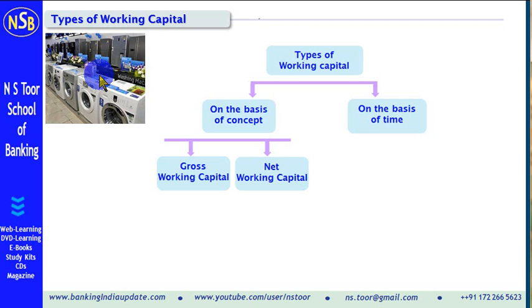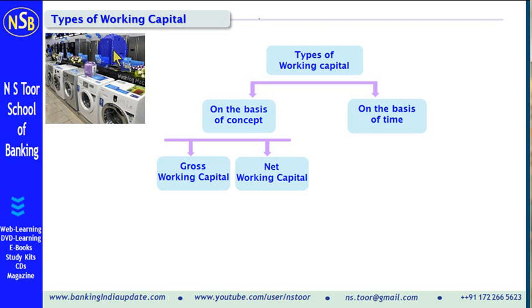What are current assets? What is included in current assets? We have discussed in a separate video. Now, what is meant by net working capital? Net working capital is the amount of contribution, the amount of margin, which this business enterprise has to provide to finance the gross working capital. So this gross working capital is financed maybe partly from bank finance and partly from the contribution of the business enterprise, the promoter.